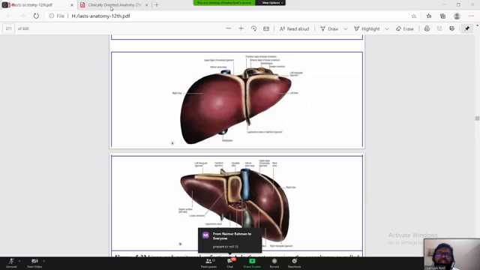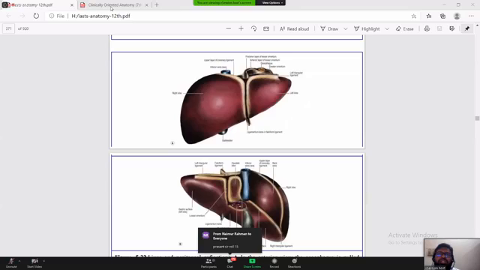So again, these anterior and posterior and lateral and medial are sub-segmented. So actually we have got four segments of the liver: right anterior, right posterior, left lateral, left medial, right? And you see from this figure, the middle hepatic vein is making the demarcation point. This is the right hepatic vein, this is the left hepatic vein, and this is the middle hepatic vein.